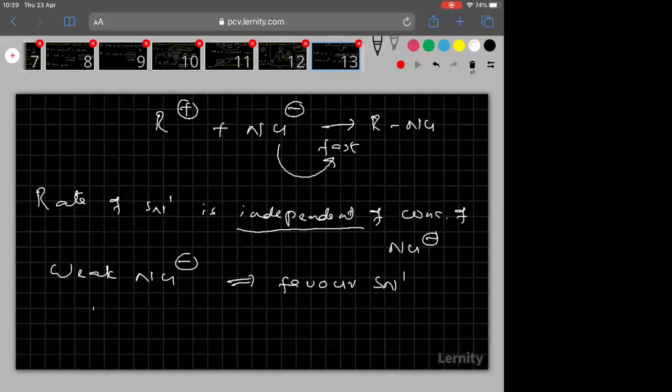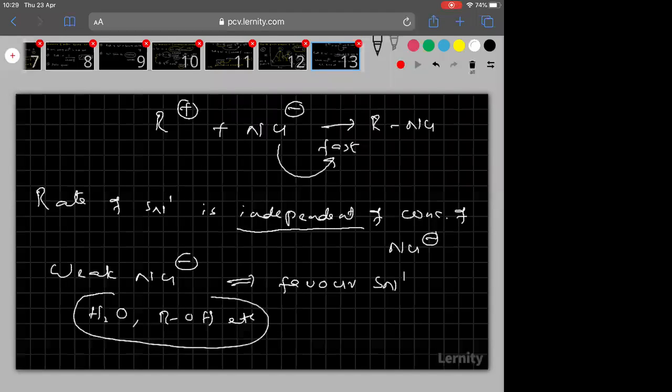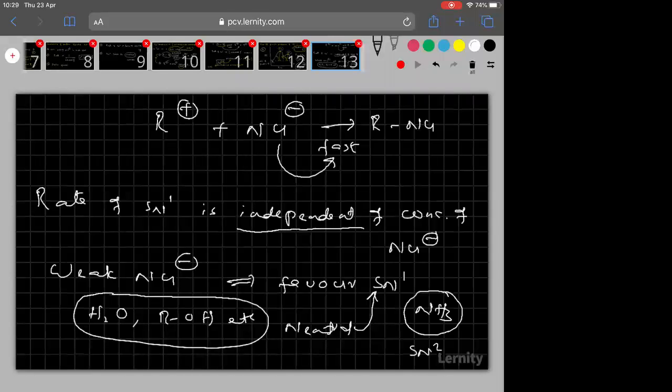Examples of weak nucleophiles like water I can take, alcohol I can take, etc. Tell me, water, alcohol, do they have any charge? No. So I can call them neutral. So all neutral nucleophiles favor SN1 except ammonia. Did you notice? Except ammonia. Ammonia favors what?